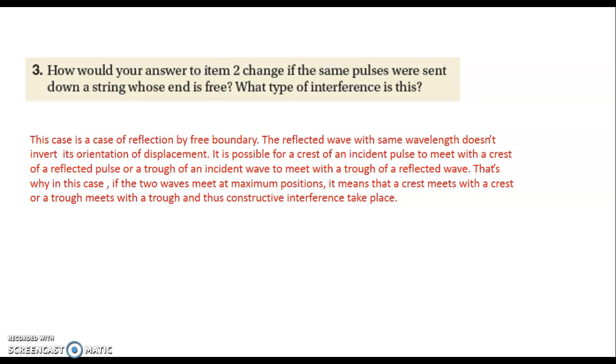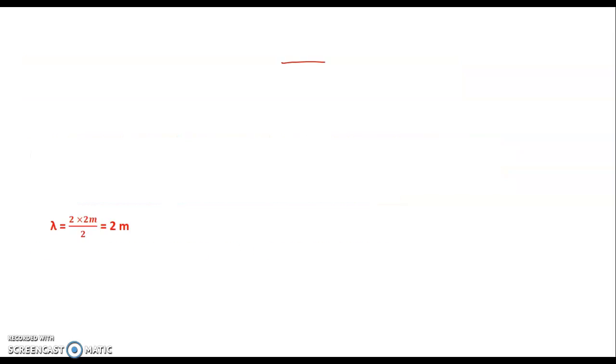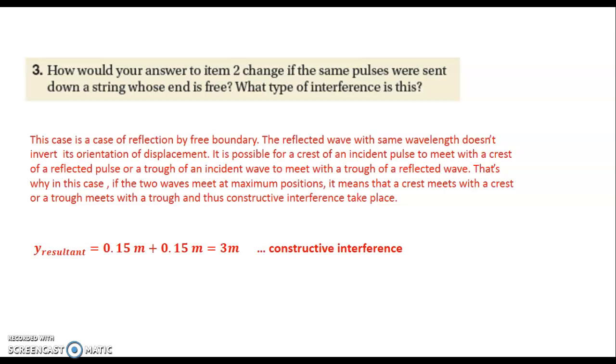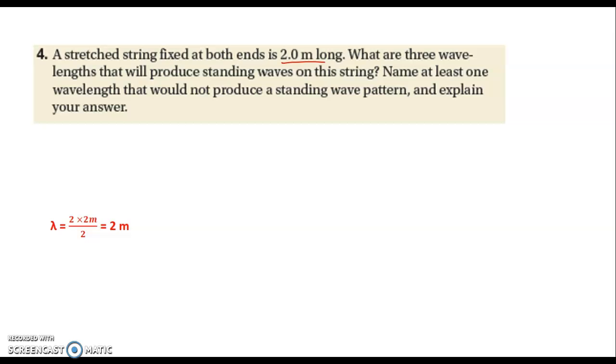It's possible now for a crest of an incident pulse to meet with a crest of a reflected pulse, or a trough of an incident pulse to meet with a trough of a reflected pulse. That's why in this case, if the two waves meet at maximum positions, it means that a crest meets with a crest or a trough meets with a trough, and thus constructive interference takes place. The resultant amplitude is the sum of the two amplitudes, 0.15 meter plus 0.15 meter, which is 0.3 meter. This is constructive interference.